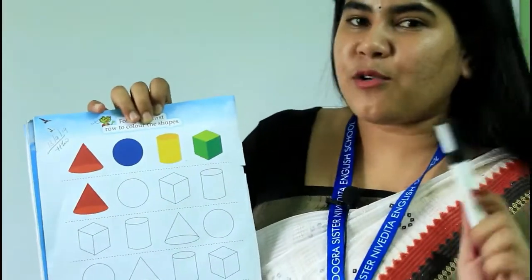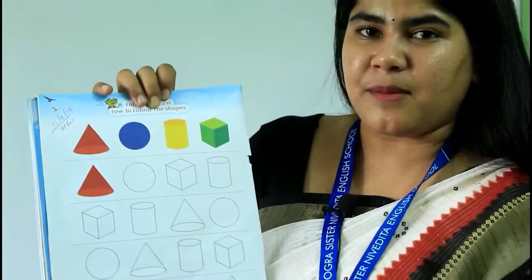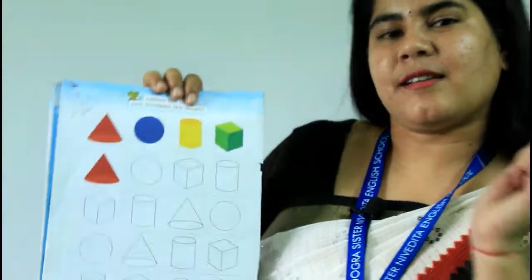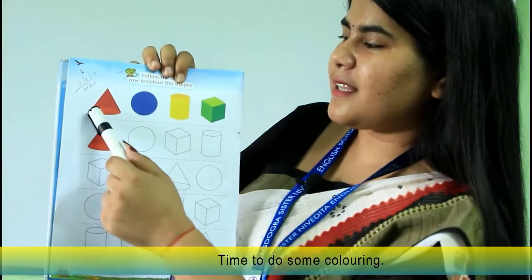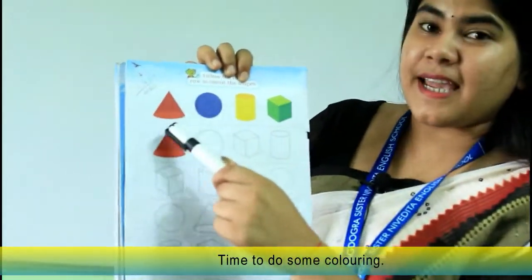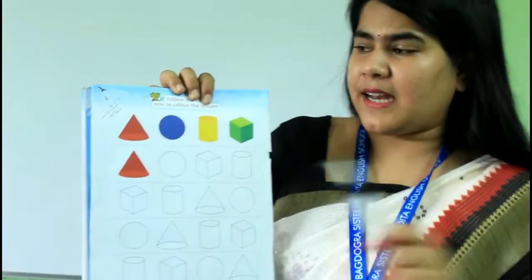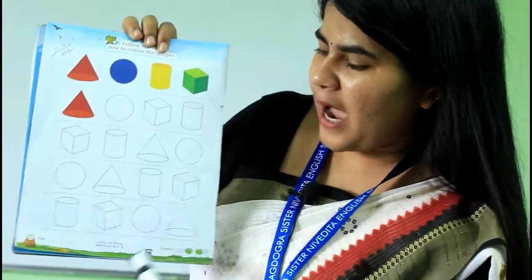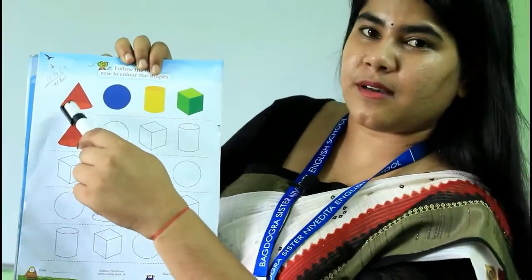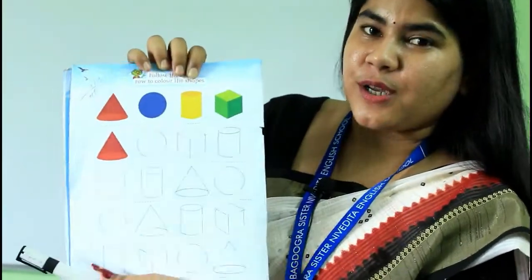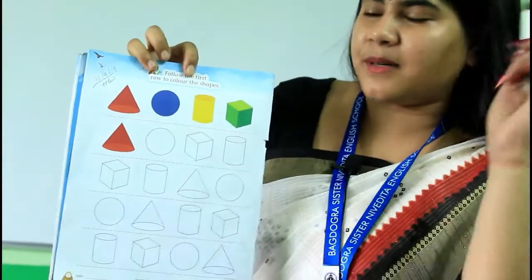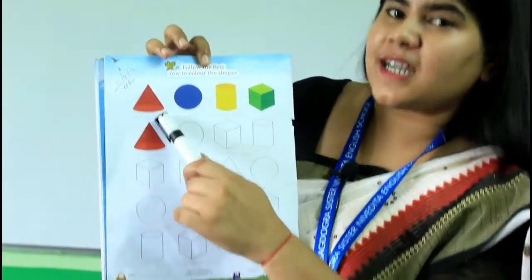So now how you have to color this? There are different pictures, there are different shapes. Now how you have to do this? Okay, let me show you. What does it look like? It looks like a birthday hat, right? And what color does it have? Red color. Now you have to find out this hat in this page, in this picture, and then you have to color all this birthday hat in red color.